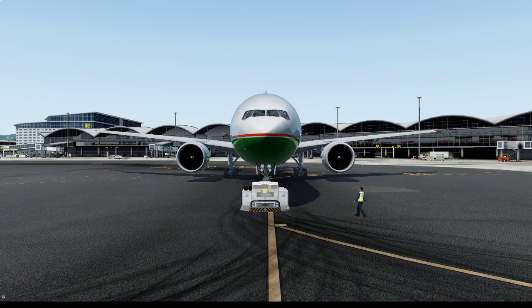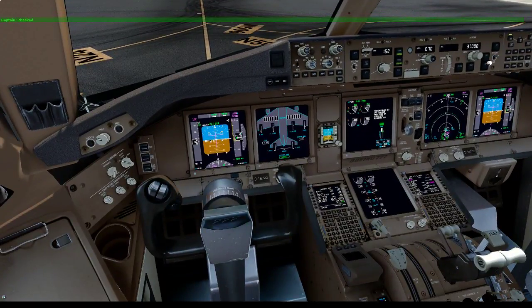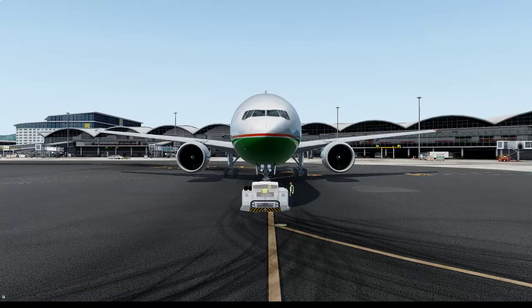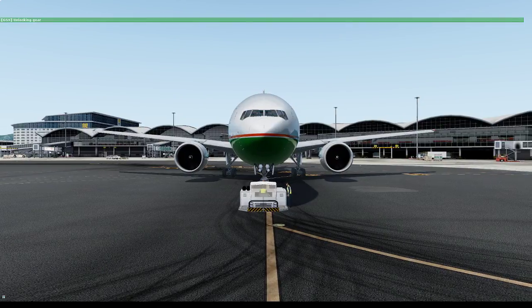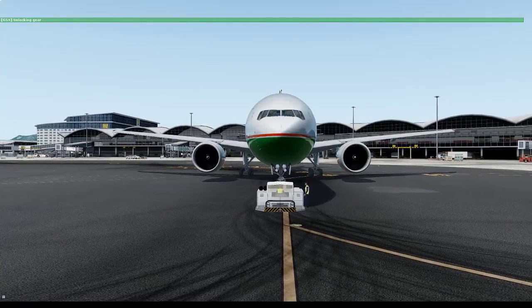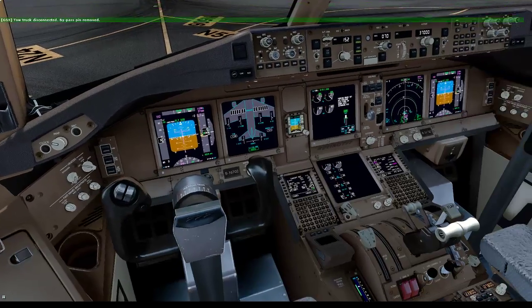Flight controls check. Check your controls. Tow truck disconnected. Bypass. Display nav.